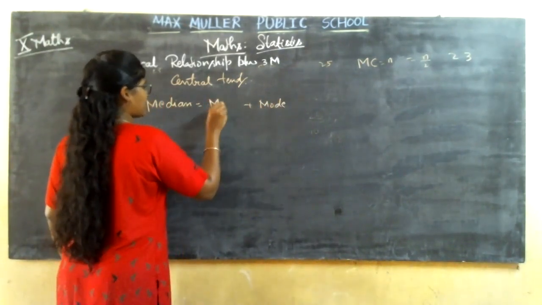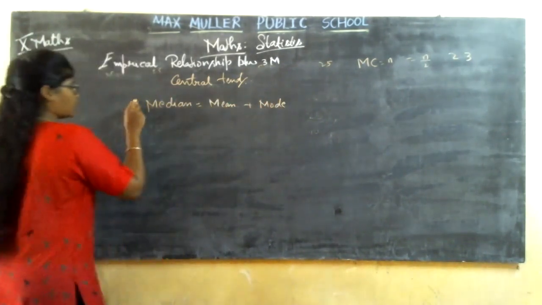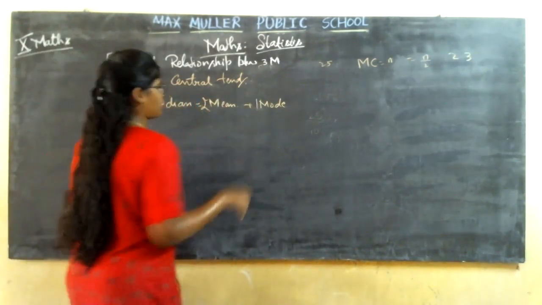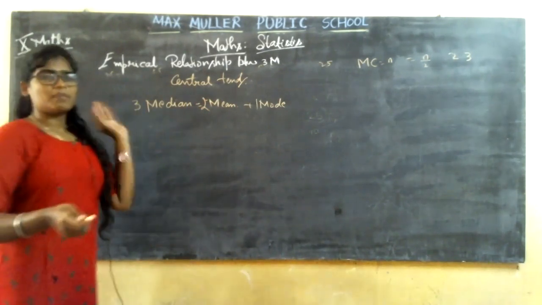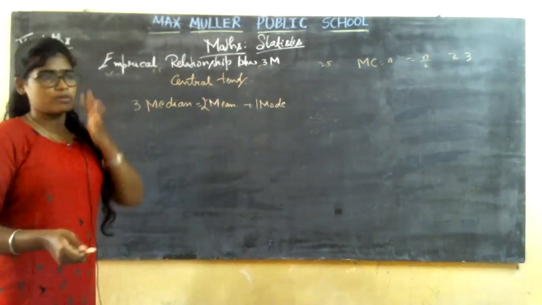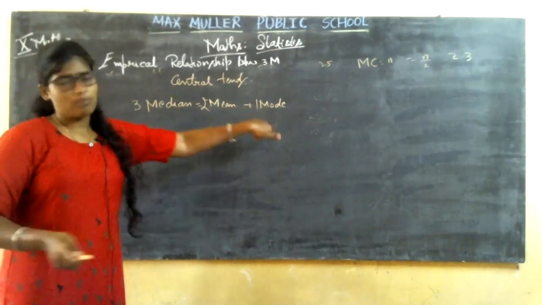Then it is mean, the last one, correct? So, 3, 2, 1. That's all. The first is the small mean, mode. Mean, mode, you keep it. So it is median, mean and mode.